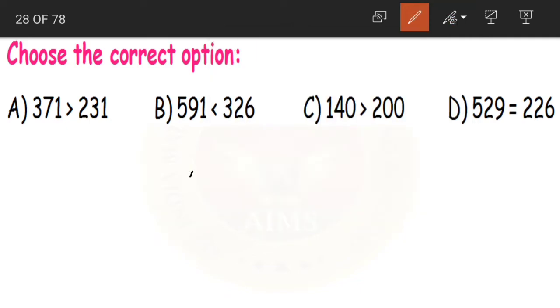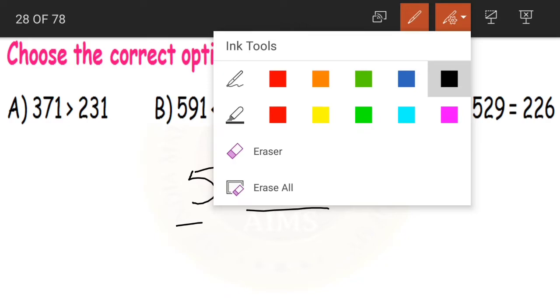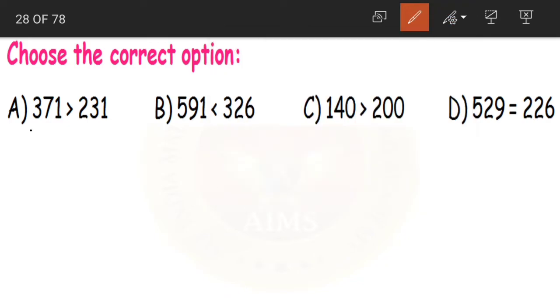Or what can you do is, see, when you compare two numbers, say 5 and 7. Now which is the larger number here? 7. So open the mouth towards 7. Okay, always open towards the bigger number. So this will be read as 5 is less than 7. Clear children? Now let us solve the question now.